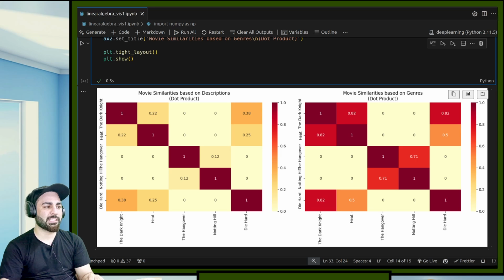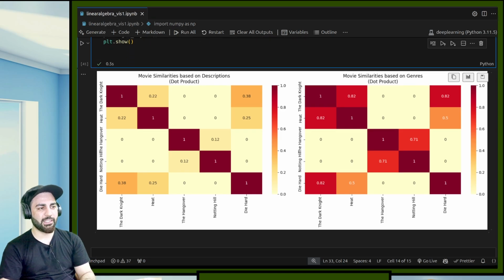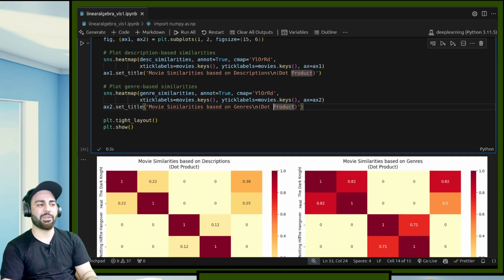And if you want to see the similarity, Heat has some similarity with, let's suppose, some other movie, Heat and The Dark Knight. This matrix will be symmetric. Why symmetric? Because if you see this movie based on genre, Heat is quite similar with The Dark Knight in terms of genre, and Heat is quite similar to Die Hard in terms of genre. It is almost matching a lot. This is a very simple movie recommendation system.